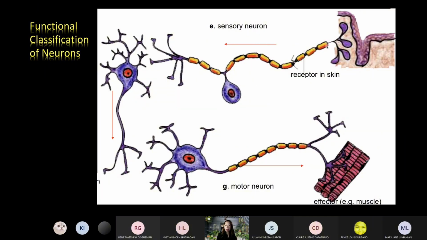So a sensory neuron again monitors changes in the external and internal environment, and sends the signals to interneurons. So when you say interneurons, they are in between the sensory and the motor. They are also called the association neurons, which are responsible in the integration of sensory inputs. So again, they are found in the CNS. And then we have the motor neurons conducting motor impulses to effectors. So again, effectors could either be glands or muscles.